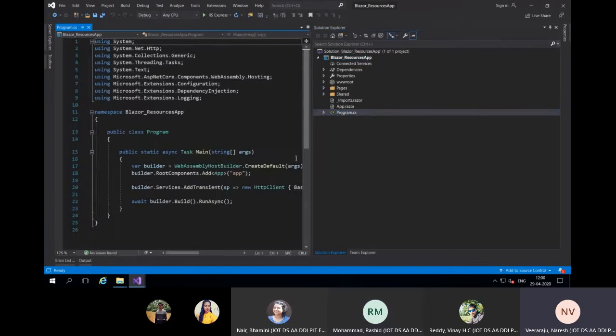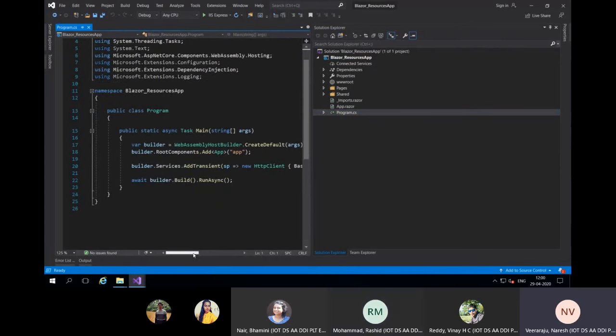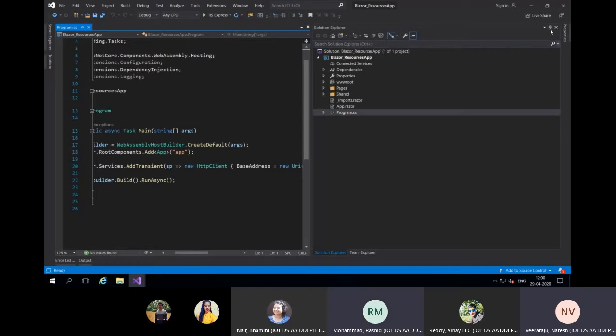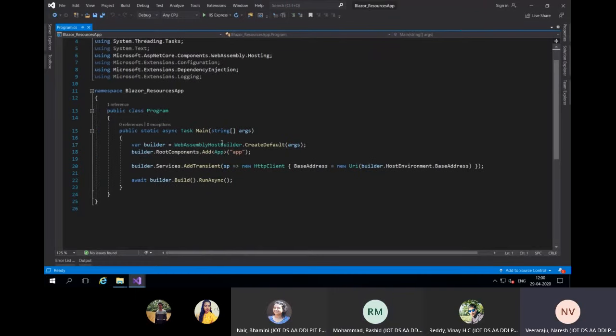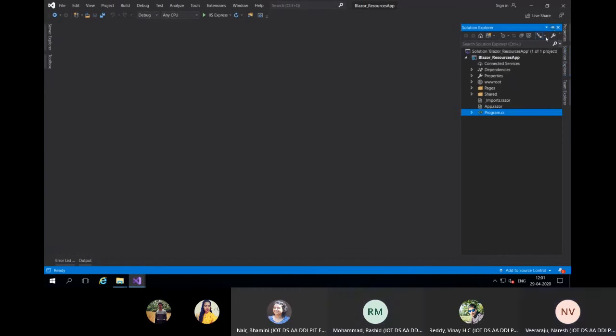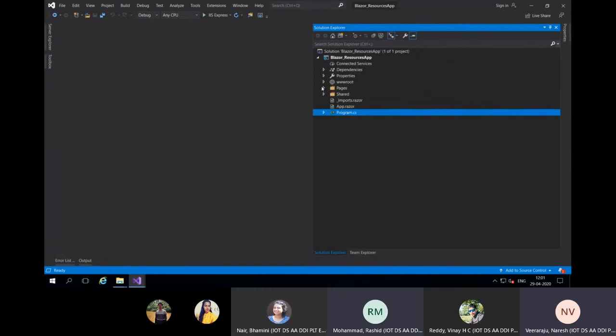You have your program starting point. It will have some basic code, based on the user arguments. You create a WebAssembly, and your WebAssembly starting point is this app, and some basic stuff. Nothing we need to worry about, and it will say run this assembly asynchronously. So this is some boilerplate code. It will be created for you. It's part of the template. It will be in Program.cs. That is pretty much all the C# you will see.